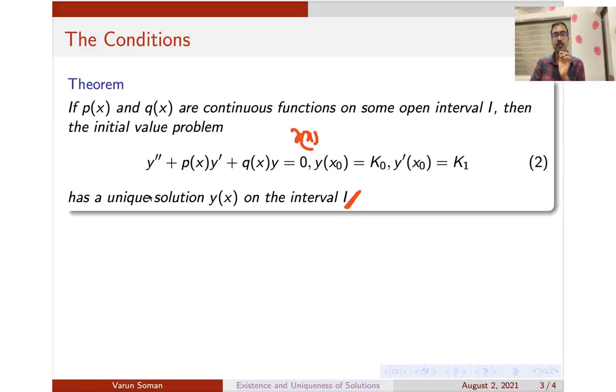Basically the condition is a simple thing: p of x and q of x should be continuous in an open interval. Then in that case a unique solution would exist in that open interval. Only this much is required for your exam.